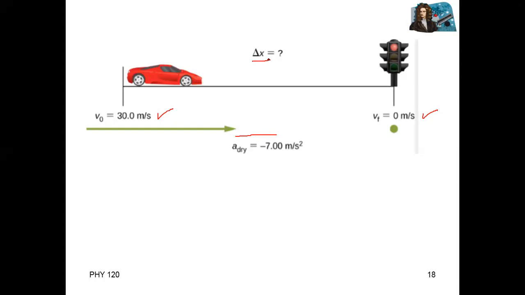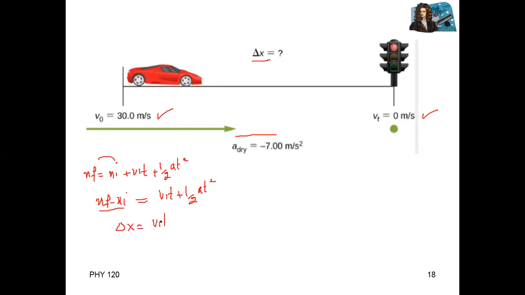For distance or displacement we can use two equations, the second equation and the third equation. The second equation is xf is equal to xi plus vit plus half at square. When you transfer xi to this side, xf minus xi equals vit plus half at square, and xf minus xi is delta x.